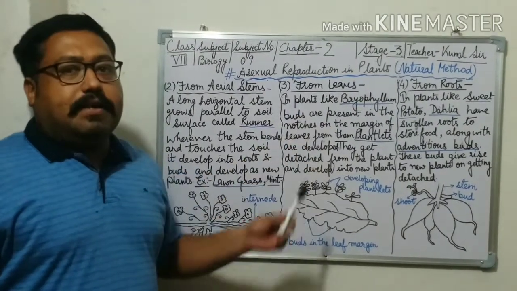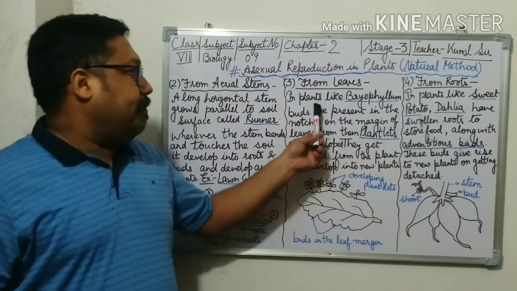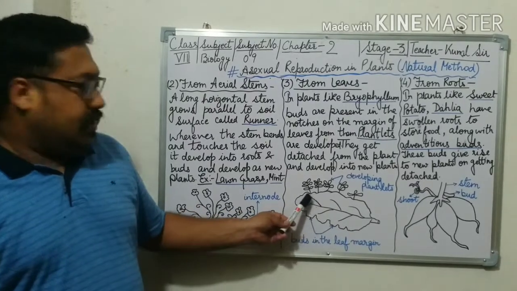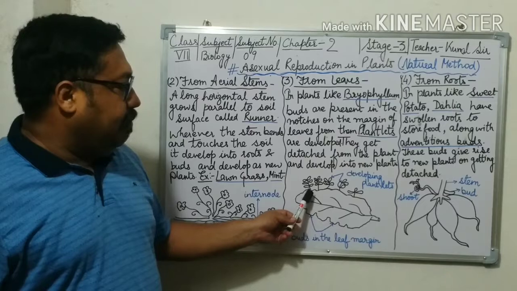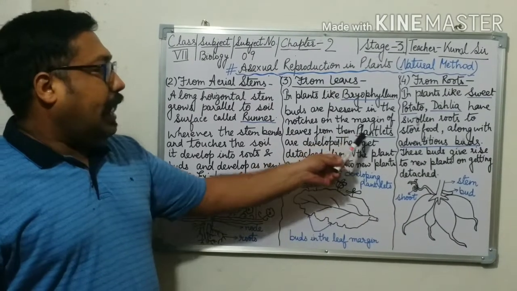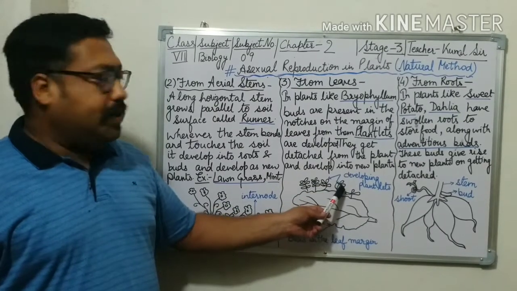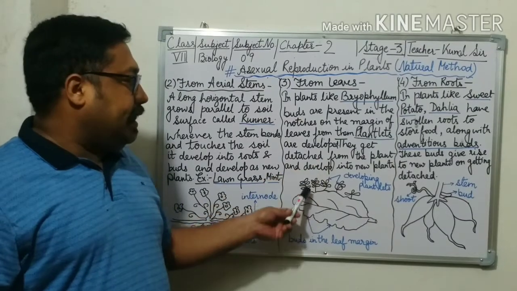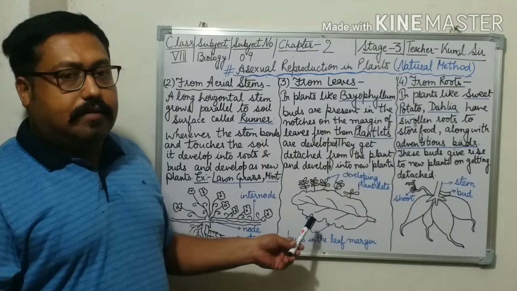The third method is from leaves. In plants like bryophyllum, buds are present on the notches on the margin of the leaves. You can see in this diagram that the buds are present on the notches on the margin of the leaves, and from them these plantlets are developing. When they get favorable conditions, they get detached from the plant and develop into new plants.